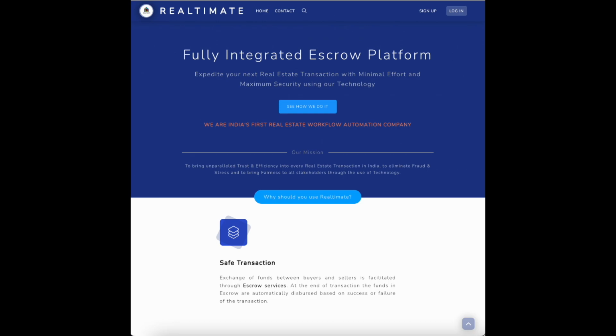Secondly, before I start the demo, I want to briefly talk about what Realtimate is. In a nutshell, Realtimate is a consent-based technology platform that makes closing of a real estate transaction simple, safe, and fair for all stakeholders by using technologies like digital contracts, online escrow services, and Aadhaar based signature.